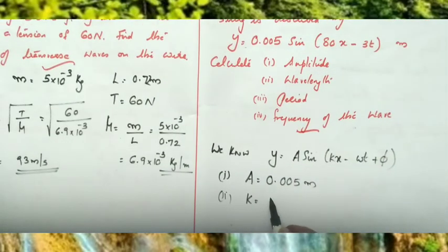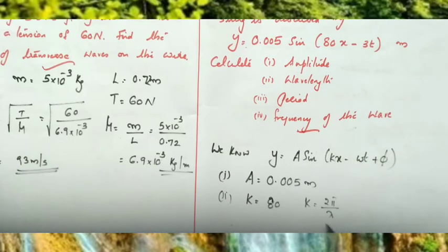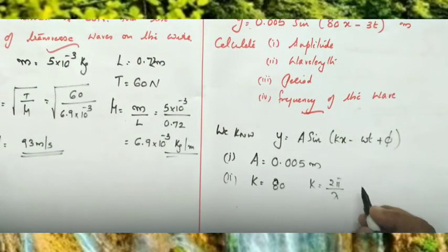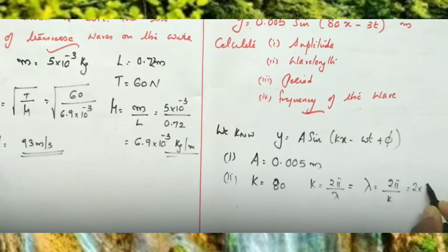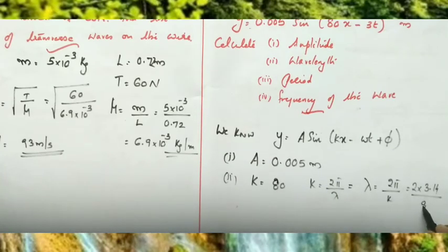Angular wave number k is equal to 80, and we know angular wave number k is equal to 2 pi by lambda. So 2 pi by lambda is equal to 80, or we can write lambda is equal to 2 pi by k, that is 2 into 3.14 divided by 80.